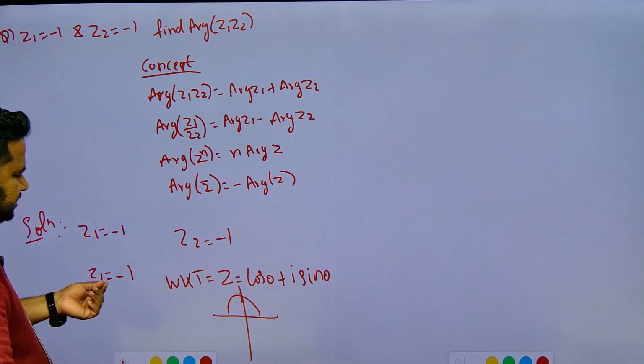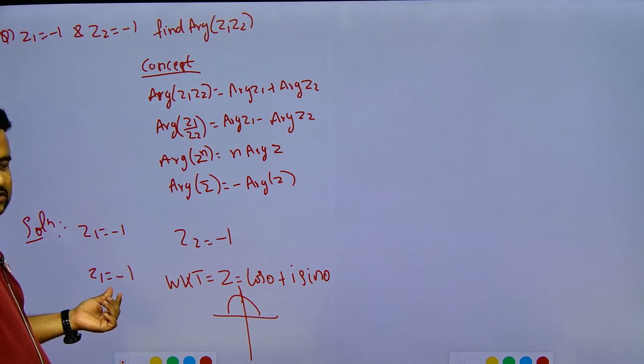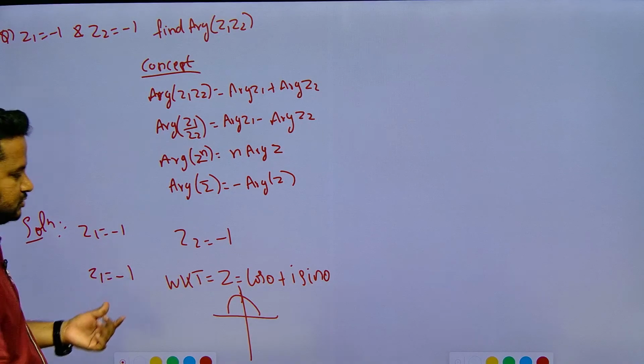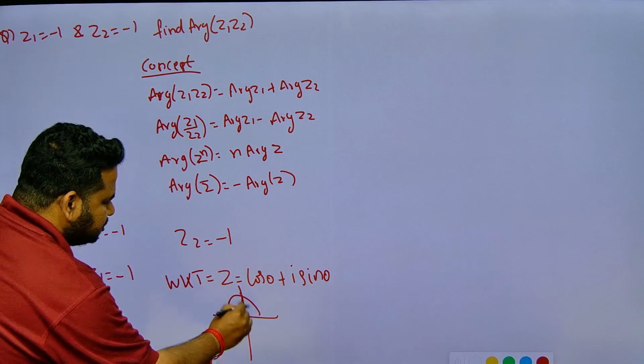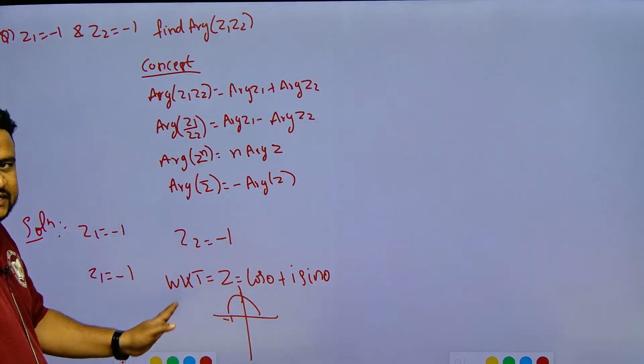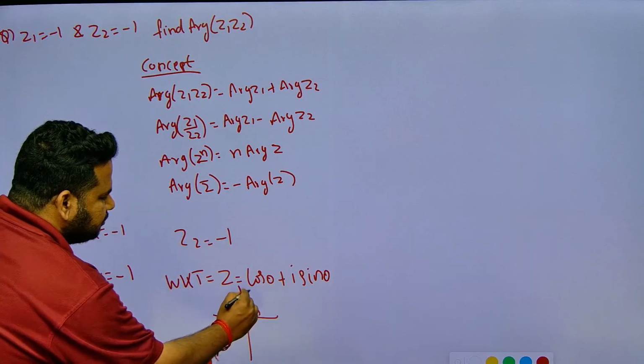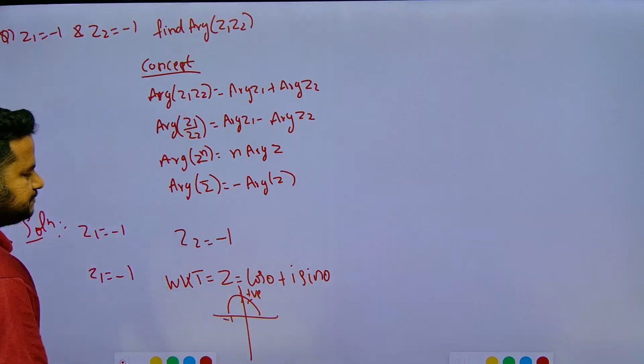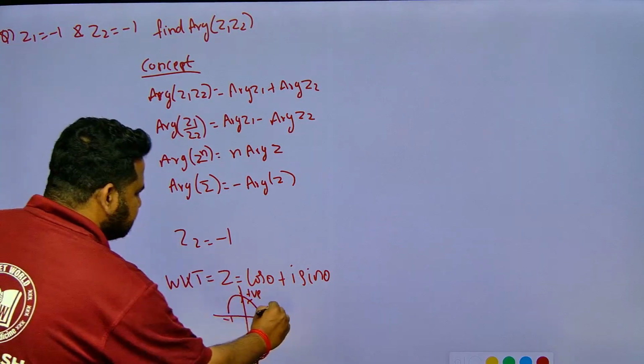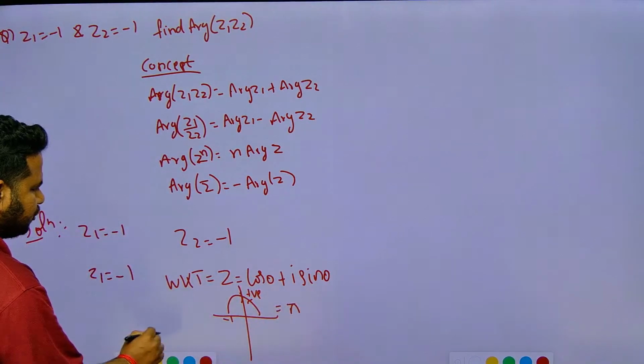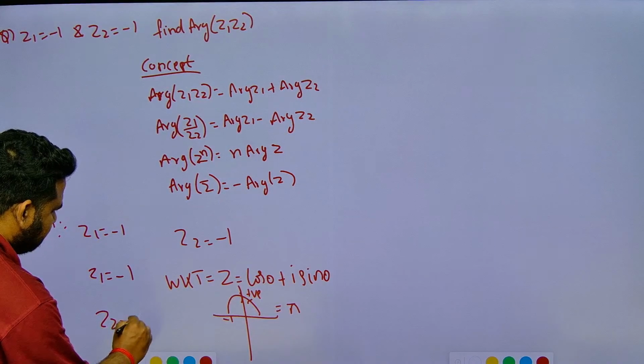If this is minus 1, Z1 is minus 1 means the value of x is minus 1. So here x axis minus 1 means this side, so this will be our 180 degree anti-clockwise. Anti-clockwise means it is positive. So Z1 is representing pi. If you talk about Z2, Z2 is also minus 1.